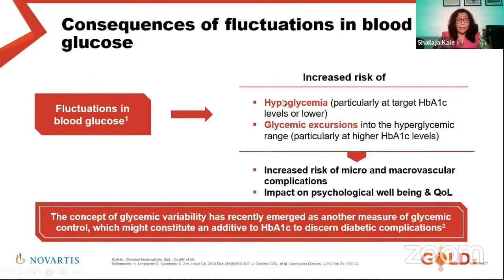So fluctuations means there can be a severe hypoglycemia or there can be huge postprandial peaks, which we know. Especially Indian patients with large carbohydrate diet and the 3-meal diet structure of everyone's day, we face a lot of glycemic excursions, which actually affect micro and macrovascular complications and also have a psychological impact. But we need to explain, just now there was a patient, HbA1c is 5.9 and he's only on metformin and his glucoses are fluctuating between 90 and 150.